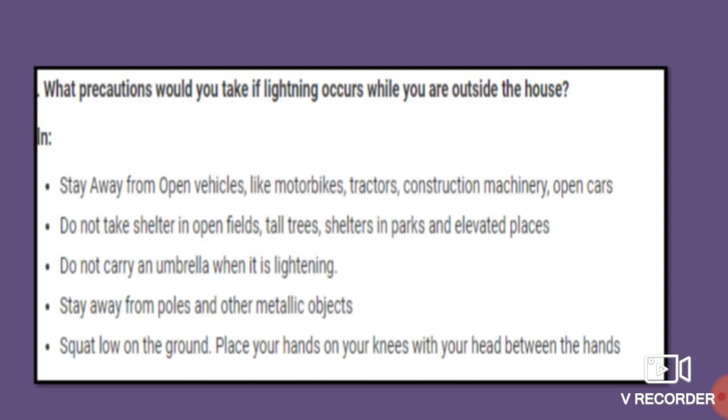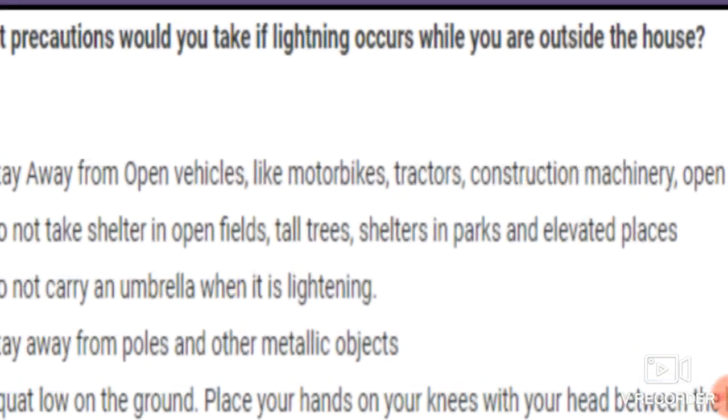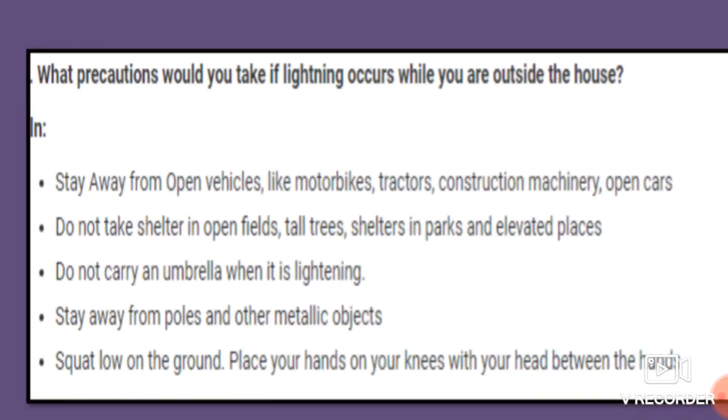So students, the answer for this question is: stay away from open vehicles like motorbikes, tractors, construction machinery and open cars. Okay, that is the first precaution one should take.